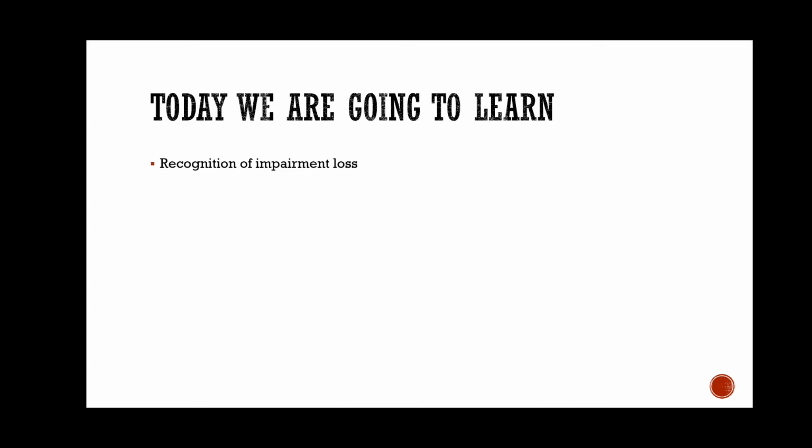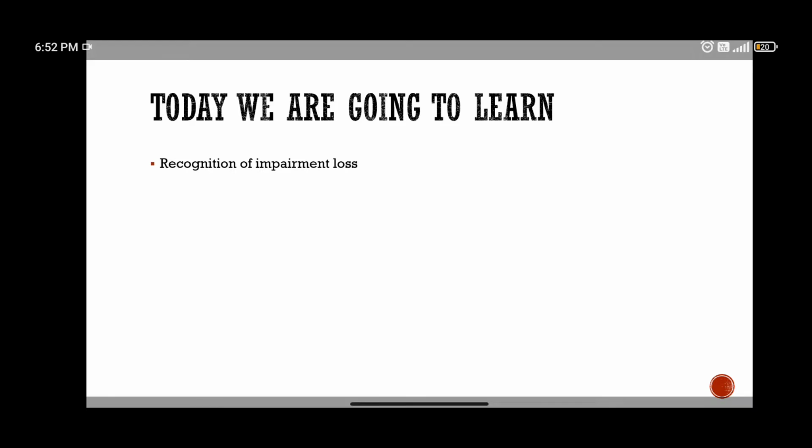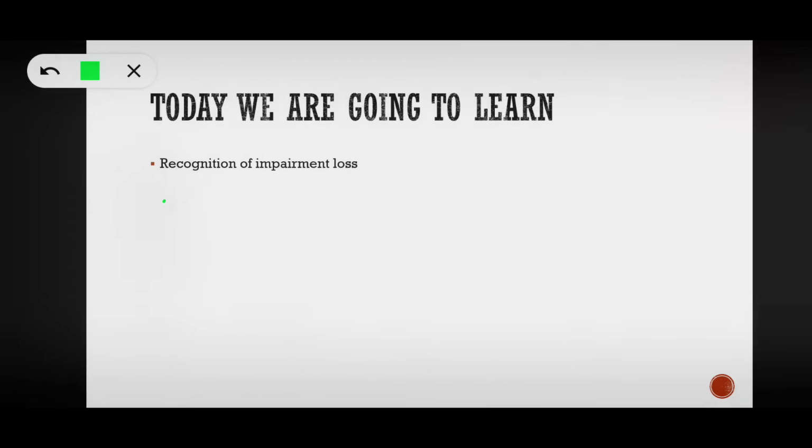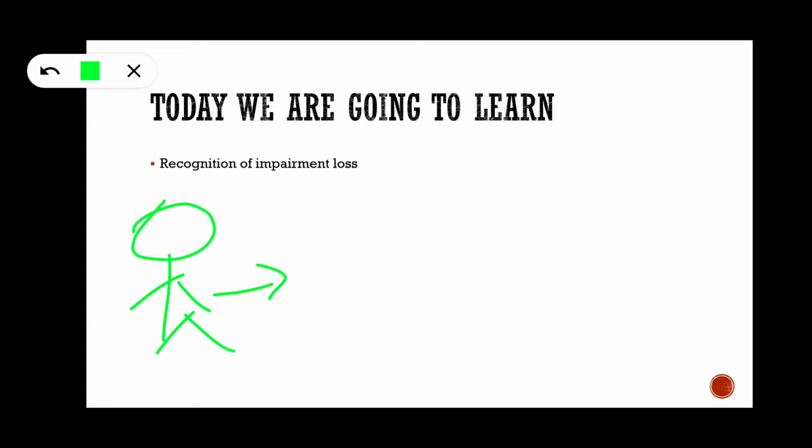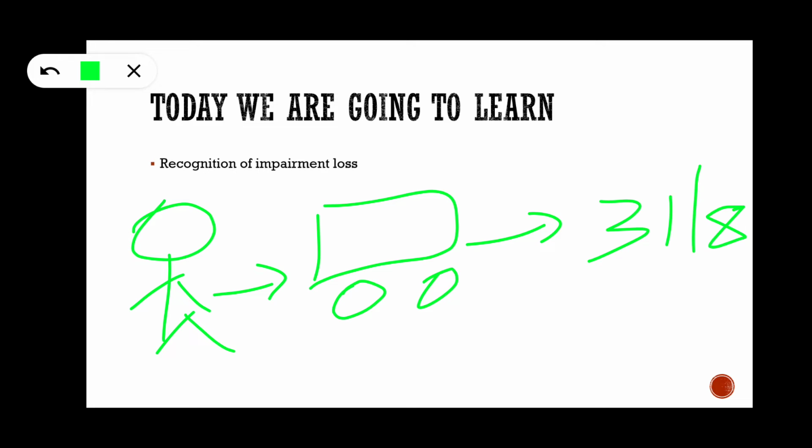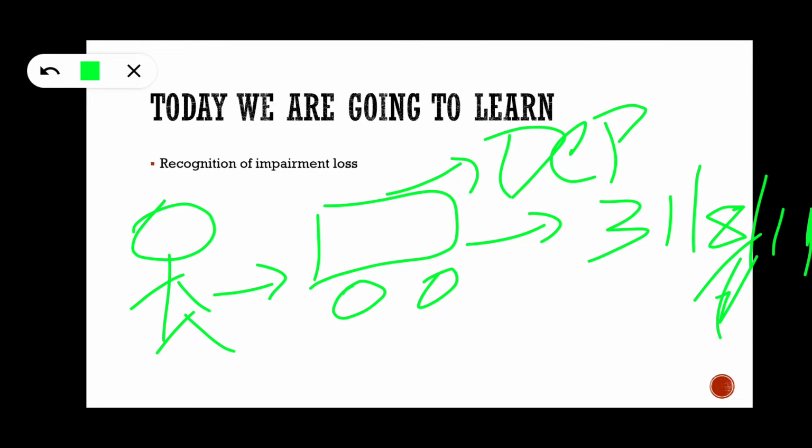So, what is the meaning? Why do we have to learn this topic? Let me explain with an example. Suppose a person came to you and said that he is going to sell his car on 31st August 2019. He asked whether he has to cease depreciation for this.